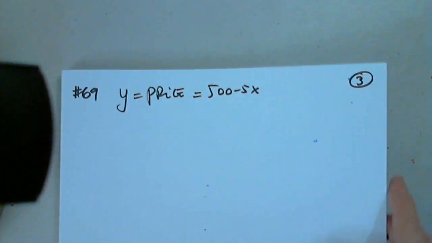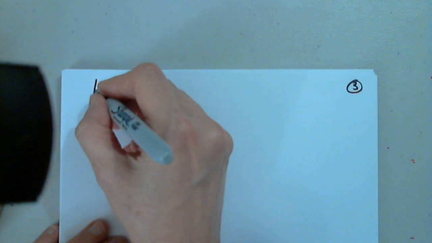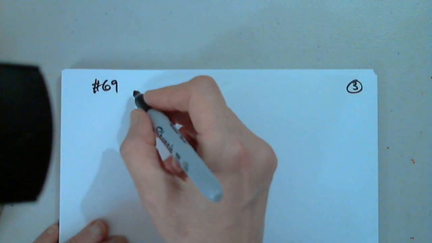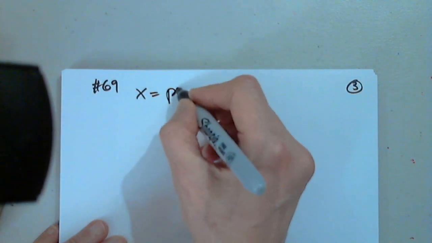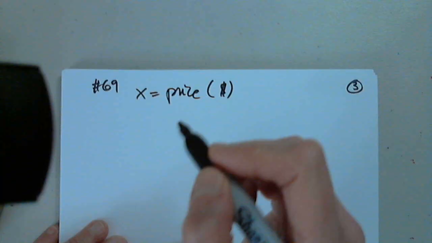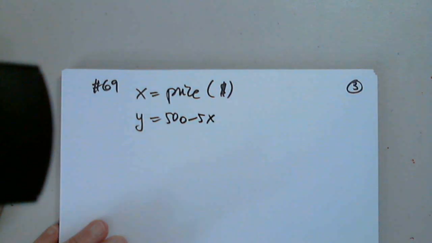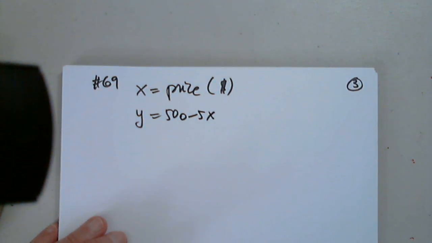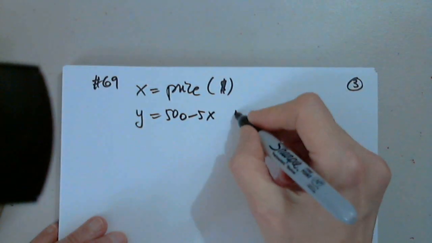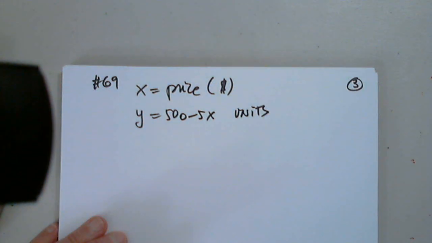Okay, so x is price in dollars, and y equals 500 minus 5x. Perfect. Number of units. Sculptures. Fine. Find r of x.